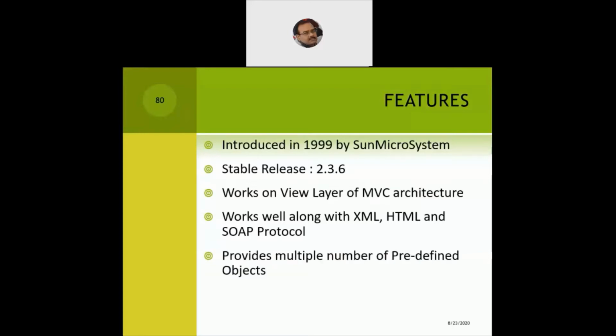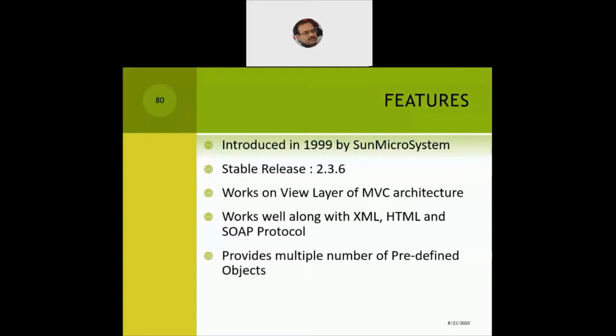It provides a number of predefined objects. Now that's a big plus point associated with JSP. If you remember the Java servlet program, we always defined the classes: public class, class name, extends GenericServlet. And GenericServlet in itself implements the Servlet and ServletConfig interfaces. Then we define the service function within the GenericServlet. Or if we are using HttpServlet, we'll have the doGet and doPost functions, and we can define the body of the servlet within the doGet and doPost functions.